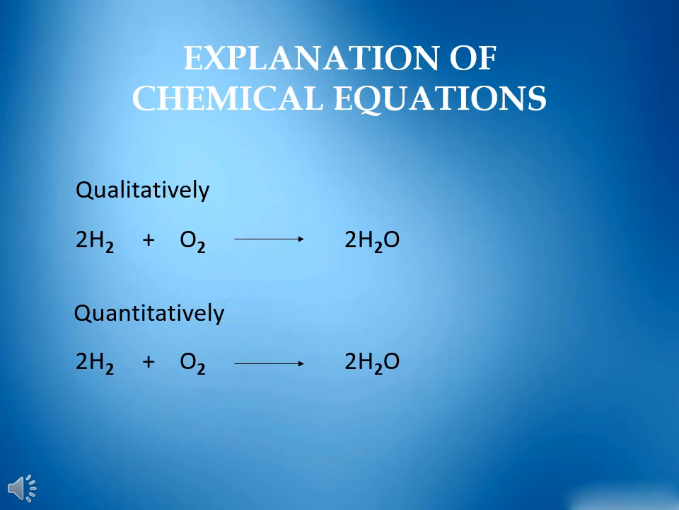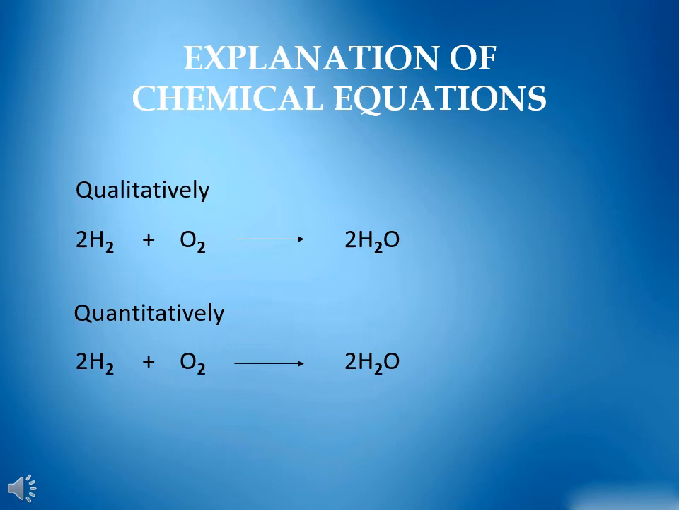Explanation of chemical equation. Like symbols and formulas, a chemical equation conveys both qualitative and quantitative meaning. Let us consider the following example. The equation written can be interpreted qualitatively by saying that hydrogen reacts with oxygen to form water. The same equation can be interpreted quantitatively by saying that two molecules of hydrogen react with one molecule of oxygen to form two molecules of water.